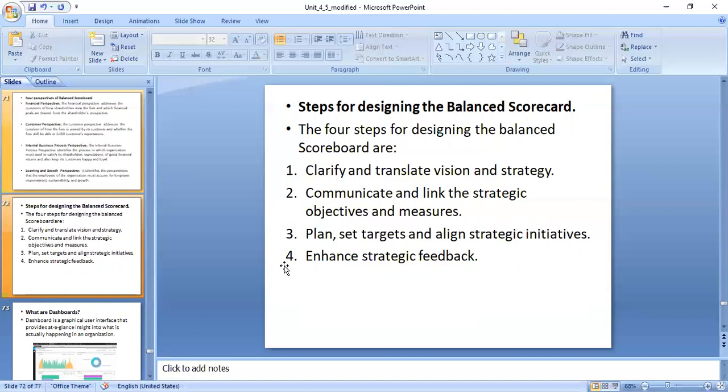Then after that, the second step is communicate and link the strategic objectives and measures. And the last one is plan, set targets and align strategic initiatives. Here Summer has to decide how the planning can be done, how setting the targets can be done, and to whom among the employees he is going to distribute the website creation. And the last one is enhance the strategic feedback. The moment the website is completed, you are supposed to give the feedback form, whether the customer is happy or not. So these are the steps for designing the balanced scorecard.